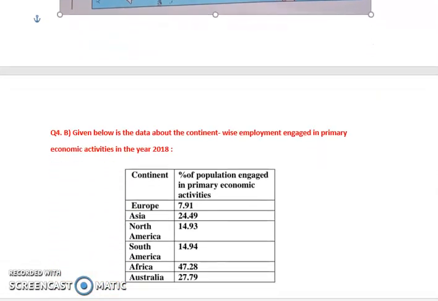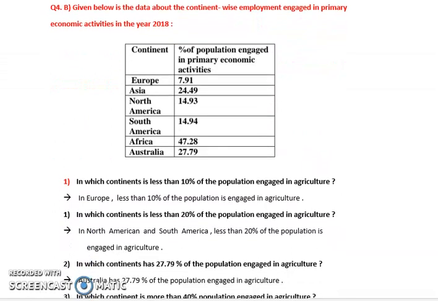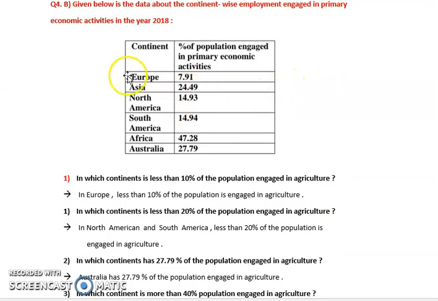A table is given here with continent and percentage of population engaged. You can see all the continents: Europe, 7.91 percent of population engaged in primary activities; Asia 24.9; North America 14.93; South America 14.94; Africa 47; and Australia 27. The first question is, in which continent is less than 10% of population engaged in agriculture? Agriculture is a primary activity. Less than 10% is nothing else than Europe, so the answer will be Europe.